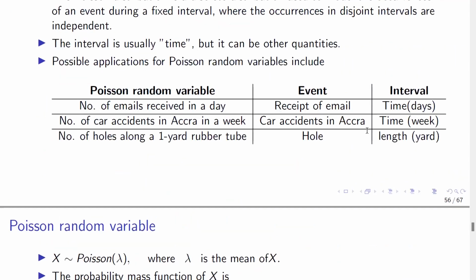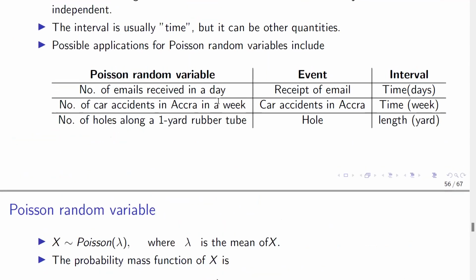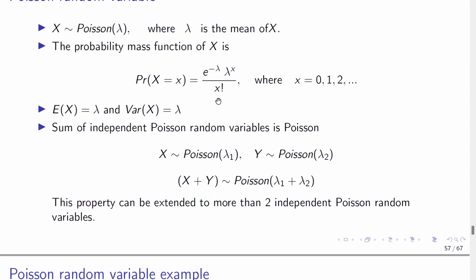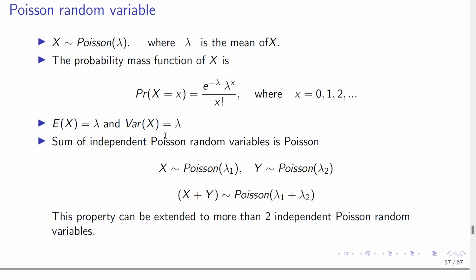So if you look at this one, number of emails received in a day, in a particular day, there may be no emails received, but it extends to infinity because you can't tell how many. Maybe you receive so many more. It's infinity. You can receive as many emails as possible in a day. Okay. So the one unique thing about Poisson distribution is that the expectation and the variance of x are the same. Each of them is equal to lambda.